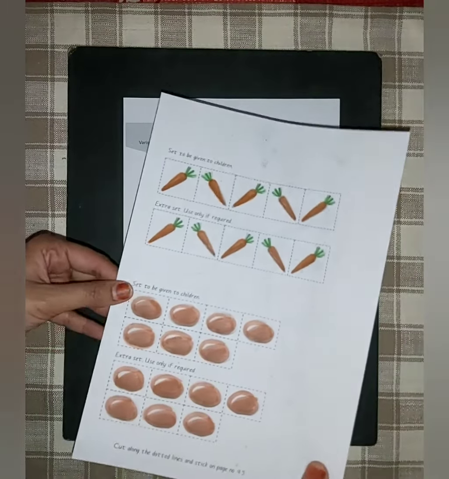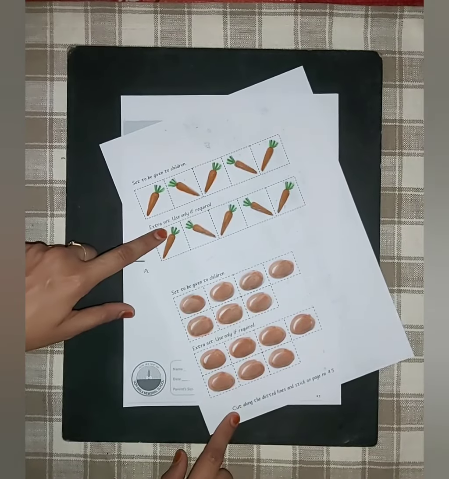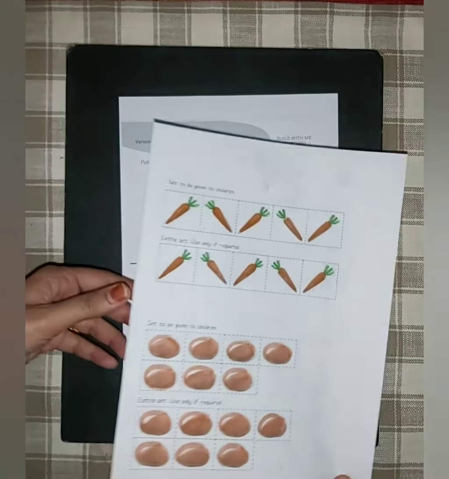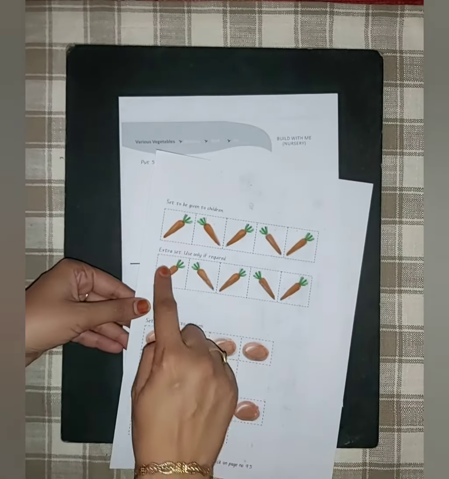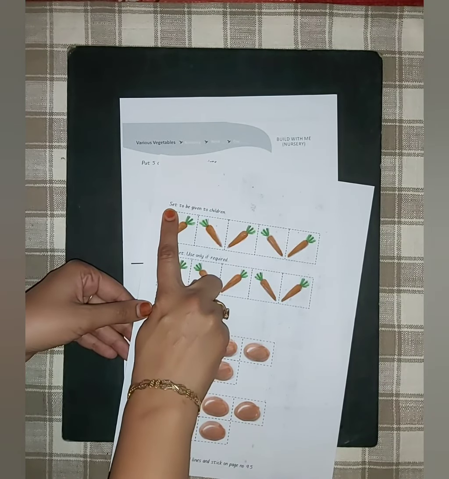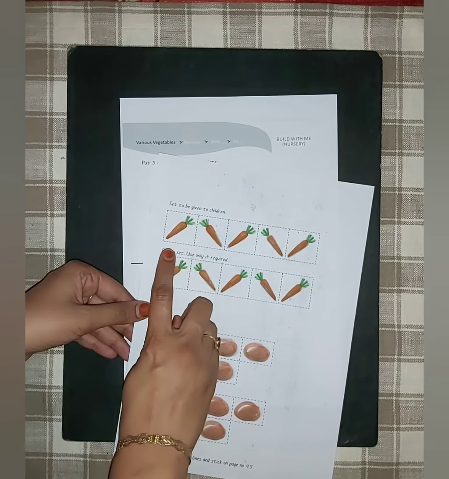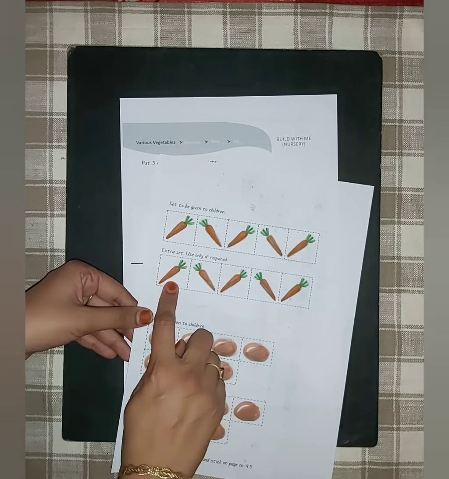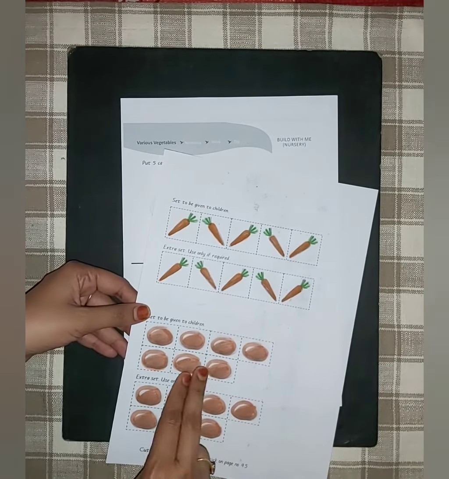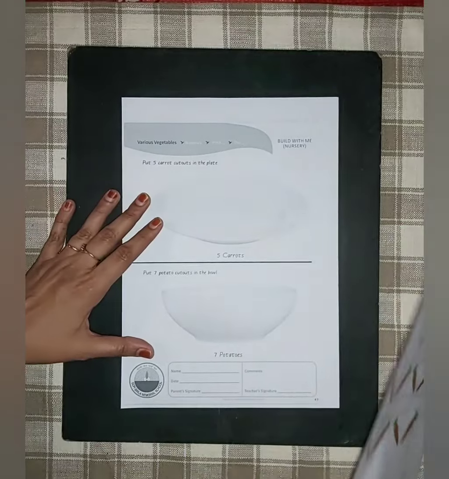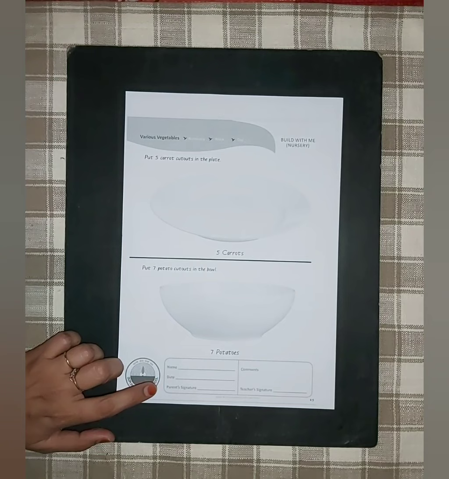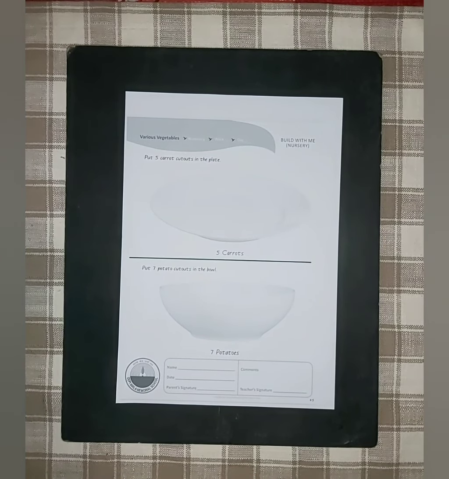Parents will do this. Just remove the sheet where there are carrots and potatoes, and you will find a grid around it. So you can tear and remove that sheet and cut along the dotted lines and separate. You will find that there is an instruction set to be given to children and an extra set. So from the extra set you can cut at least 1 or 2 to give to the children. So cut the carrots and the potatoes and write the name on the worksheet with the date, and we will see what to do next.